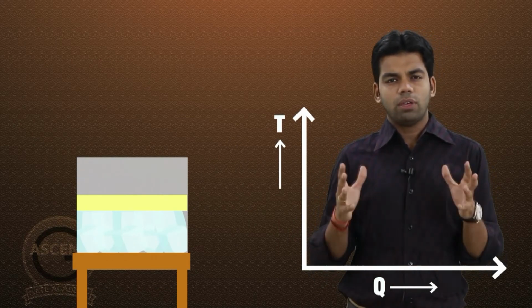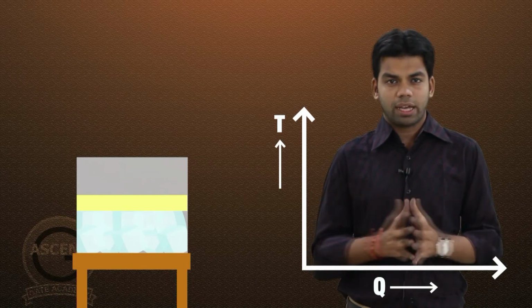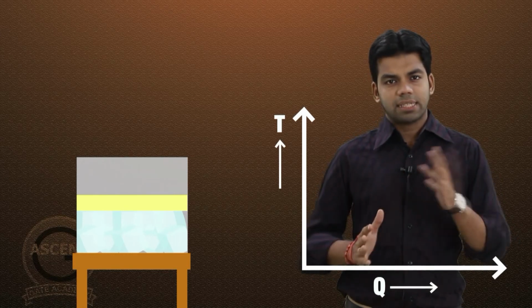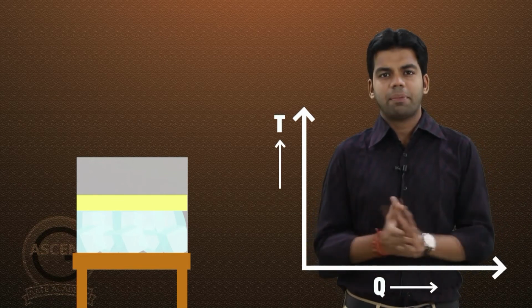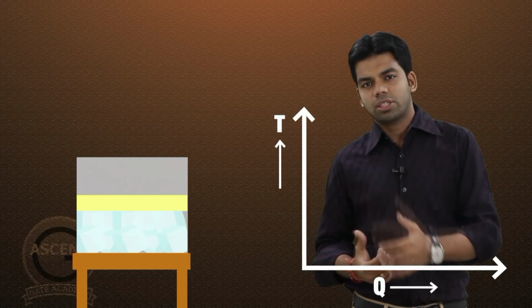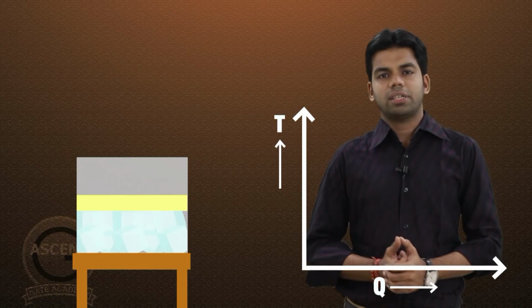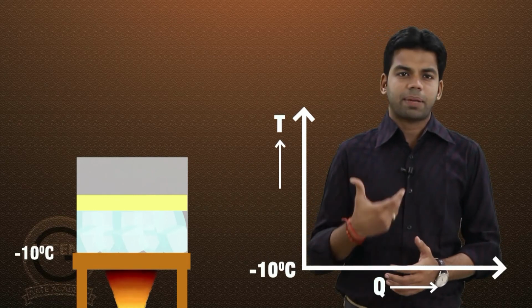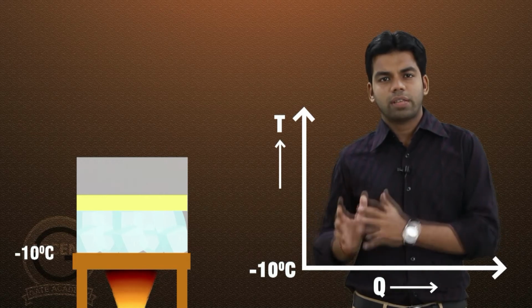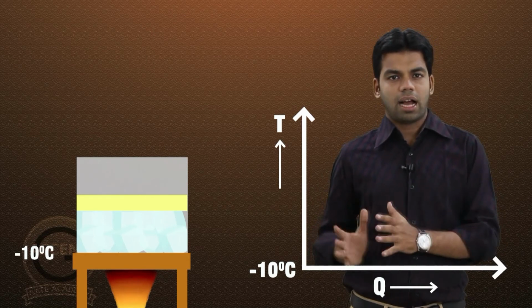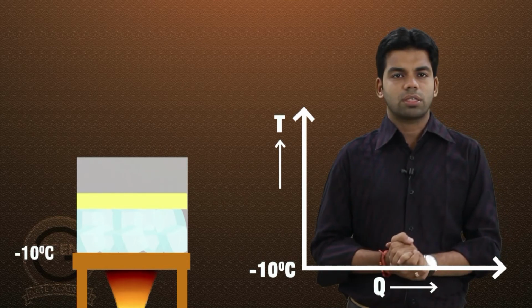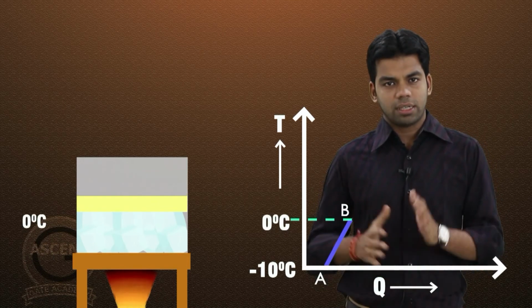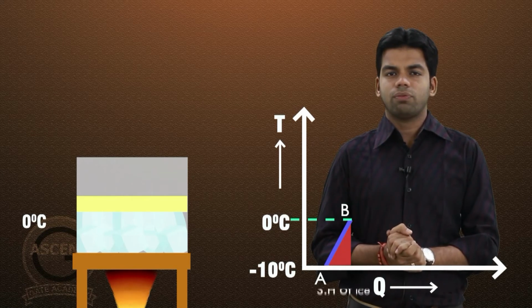How will the temperature heat diagram, the TQ diagram as you can call it, look from minus 10 degree centigrade ice to 200 degree centigrade superheated steam? Initially the temperature is at minus 10 degree centigrade. I have started supplying heat to it. Initially, on absorbing sensible heat, the minus 10 degree centigrade ice is converted to 0 degree centigrade ice. This heat is called sensible heat of ice.